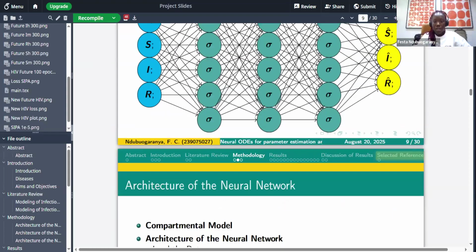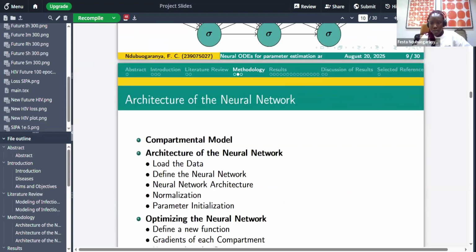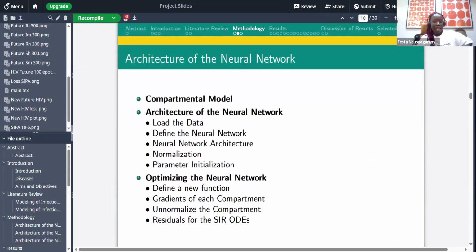So afterwards, now we actually move to the data-driven approach. Just like I mentioned, for the numerical approach we worked with HIV/AIDS and tuberculosis. But for this purpose, I'm not going to talk about tuberculosis, because the process I took for HIV/AIDS is the same I took for tuberculosis. Now this is for the data-driven approach.